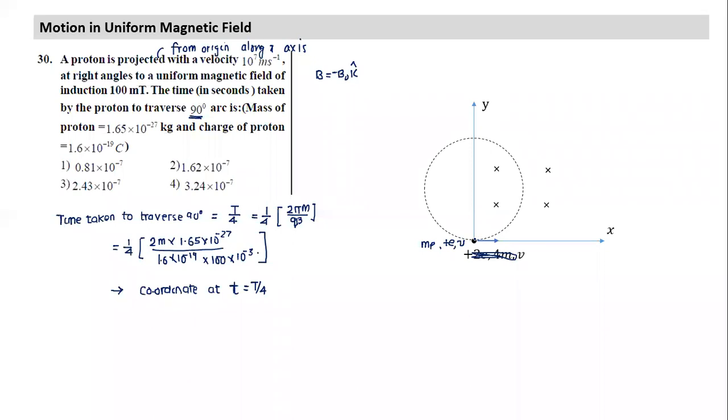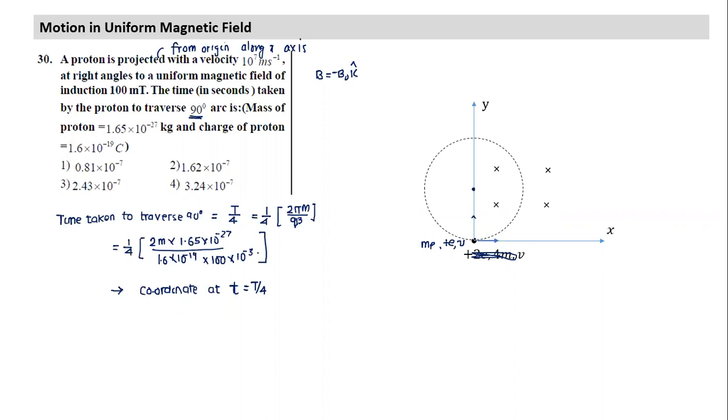See, if it is projected along the x-axis and the field is along minus k cap, the force will be either plus y or minus y. So which direction does it lie? It is a dot right, cross left. The force will act towards the left on the positive charge. The force will act in this direction. Hence, this is the center.